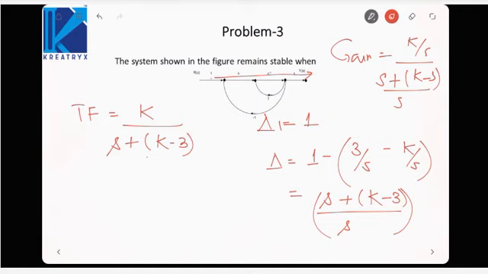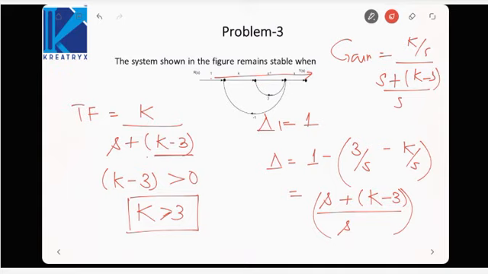Now for this system to be stable, poles must be in the left half plane. k minus 3 must be greater than 0. That means k must be greater than 3. In other words, you can say that all coefficients must be positive. I told you positiveness of the coefficients is a necessary as well as sufficient condition for first and second order systems. Here it is an example of a first order system, that means this coefficient must be positive. So k must be greater than 3.